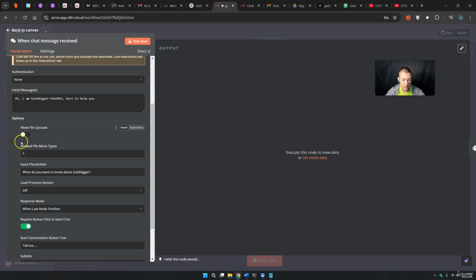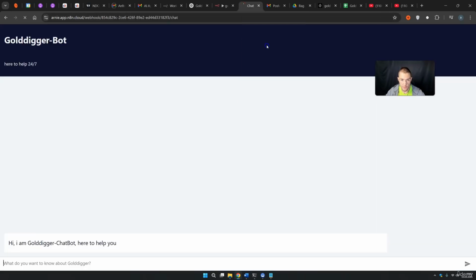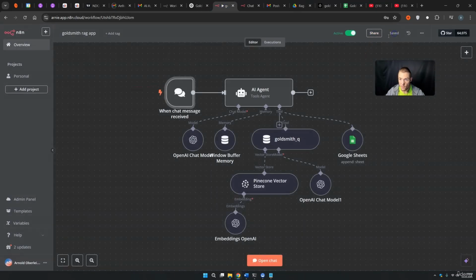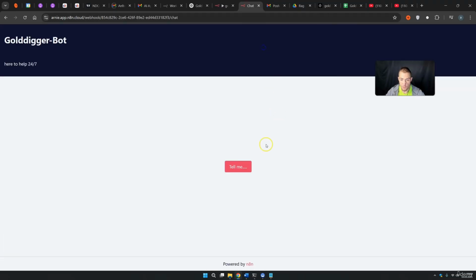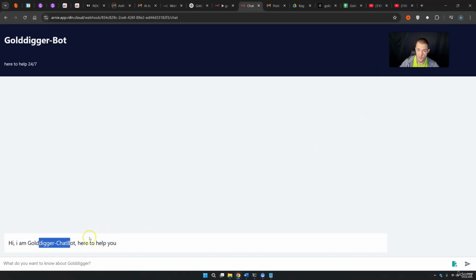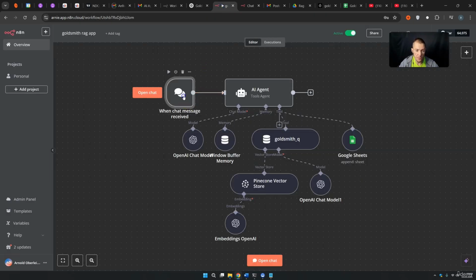And if this thing is activated, I want to show you how it looks right now. If you press Tell me right now, you see that you cannot upload anything here. But if you toggle this on and press save, you can reload it. Tell me, you see that you have this thing here. Now people can upload stuff. Maybe they have, for example, data about gold or about whatever, and they wanted to know if you as the company can work with this gold. This is just an example. Basically, you allow people to upload stuff.